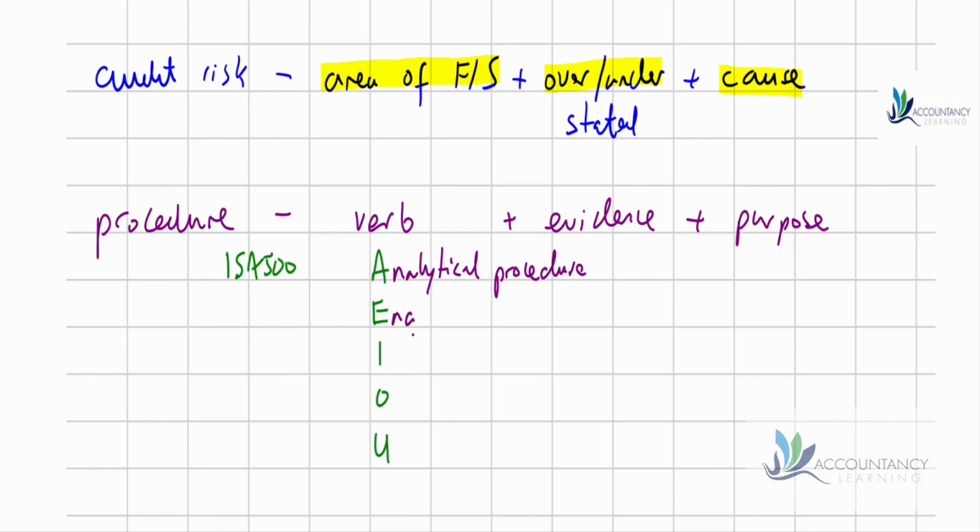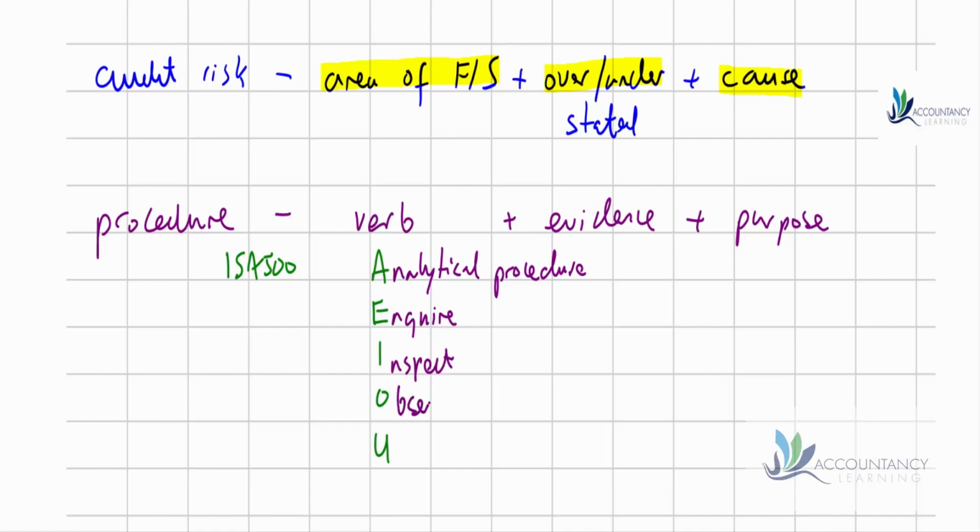E is for inquire. So we're going to ask people questions. We may ask management questions, but it'd be better if we ask people who are outside the company. So we might ask a customer to confirm how much they owe, for example. I is for inspect. We're going to inspect contracts, inspect invoices, inspect assets to verify they're not damaged.